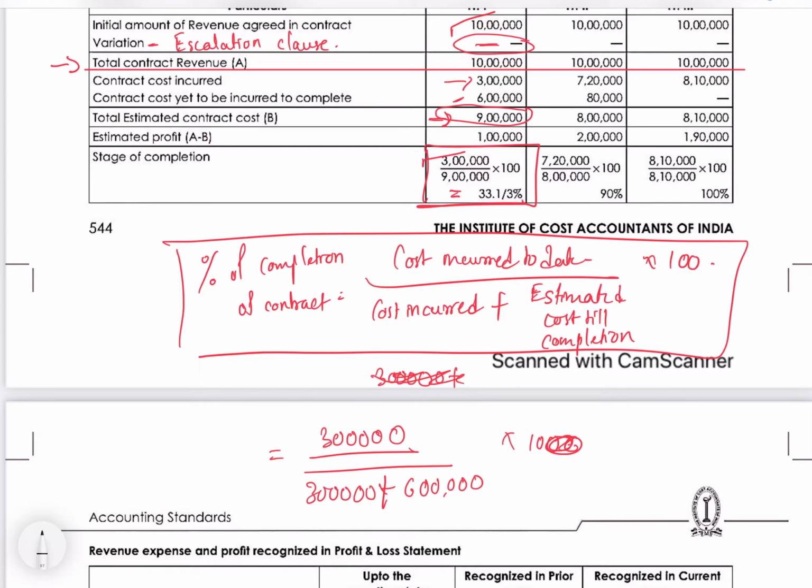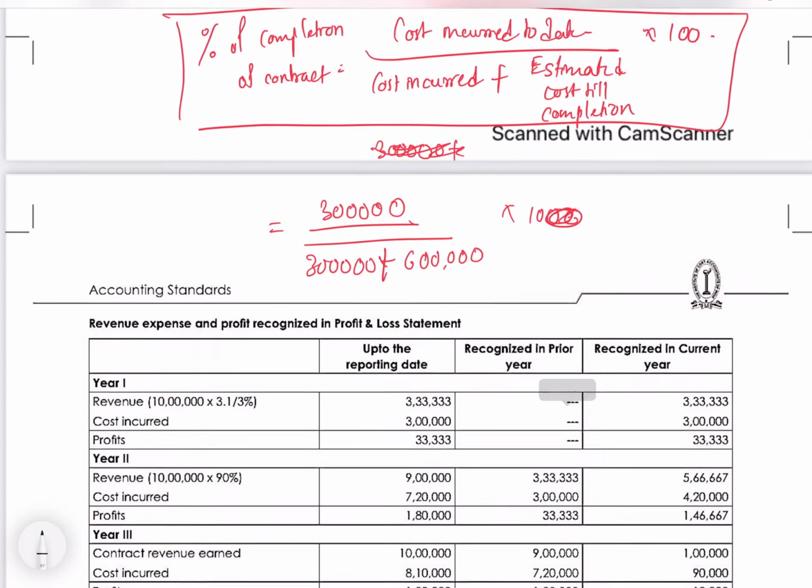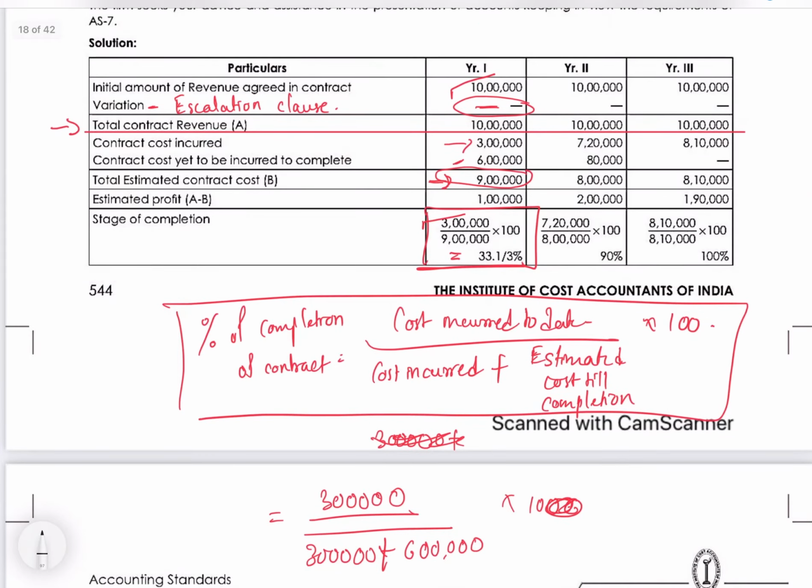On this basis, you have to book revenue of 1/3 of 10 lakhs. So this working is related only to the calculation of percentage of completion, so we'll name it as calculation of percentage of completion on the contract.